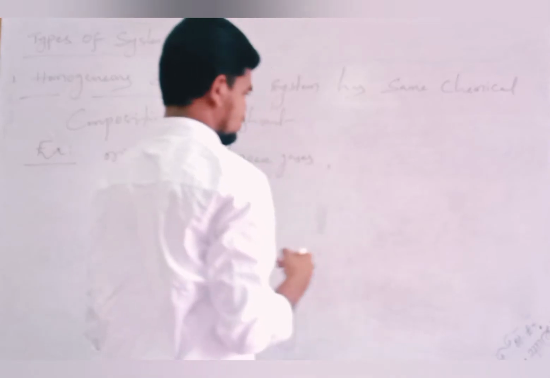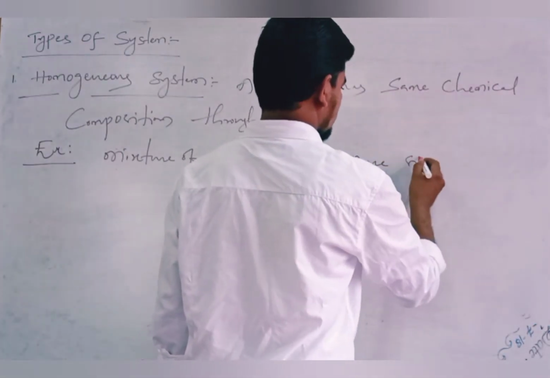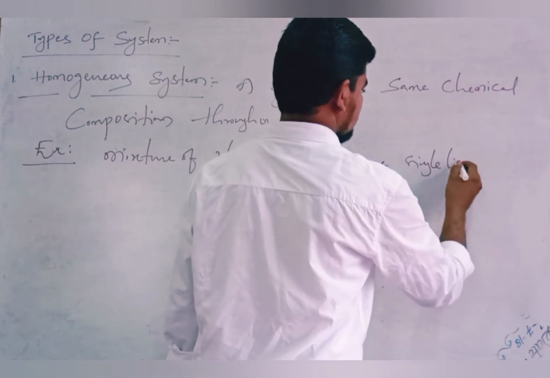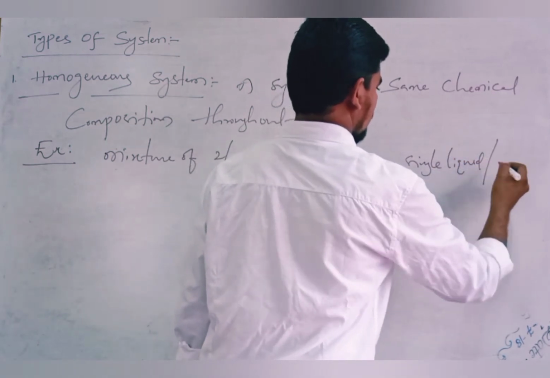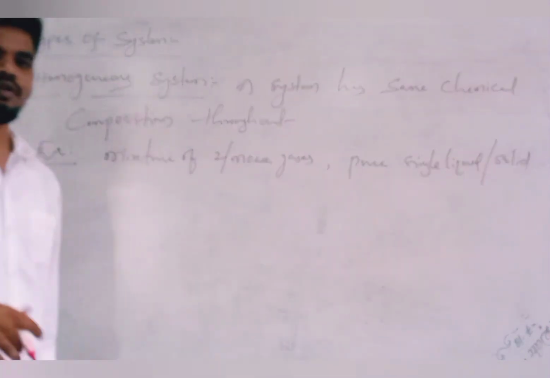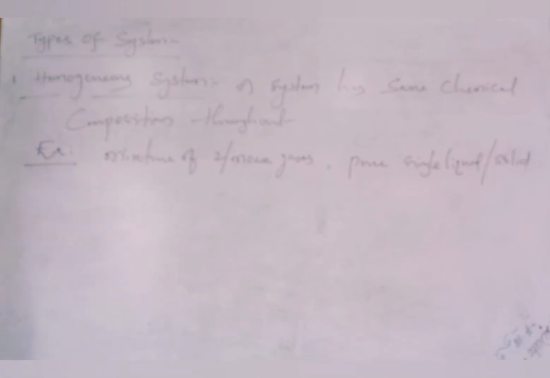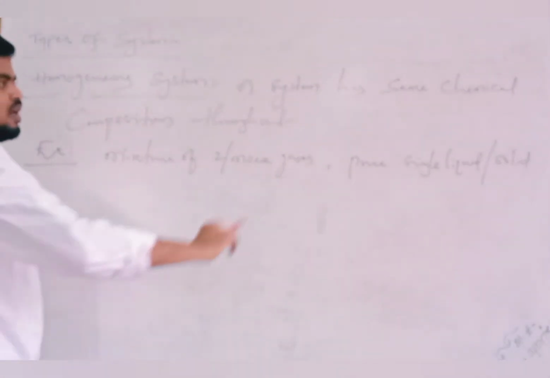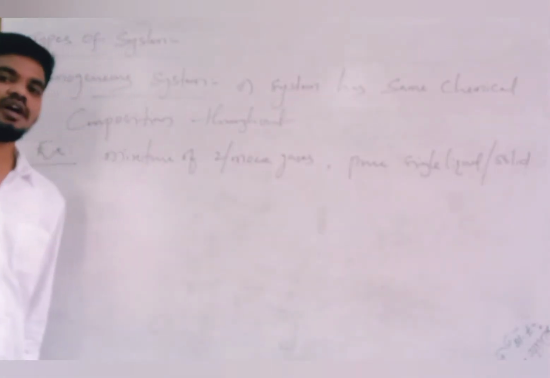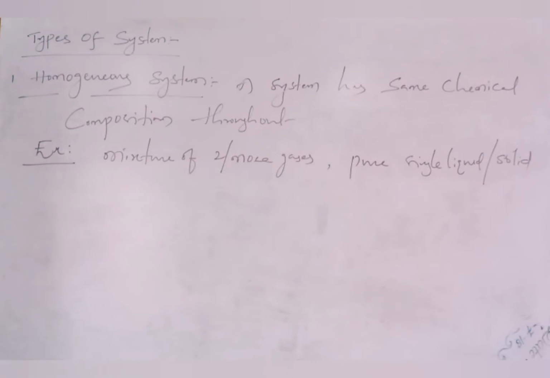And one more example is a pure single liquid or a pure single solid. A pure single liquid or a pure single solid also comes under a homogeneous system. Okay, did you understand what is a homogeneous system? A system which has the same chemical composition throughout is said to be a homogeneous system.